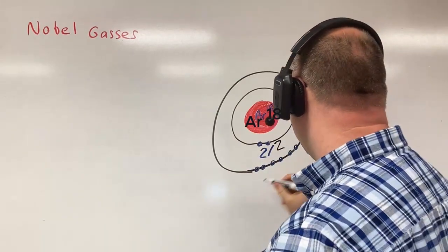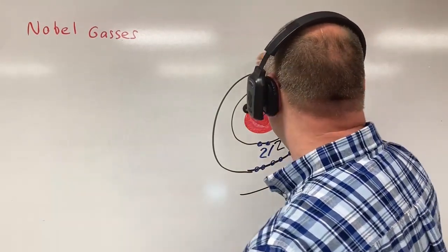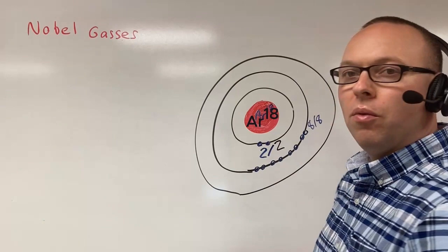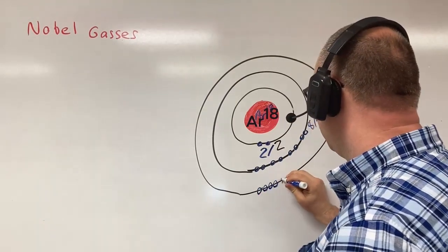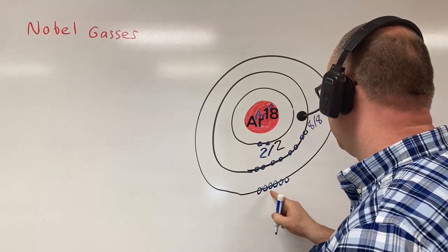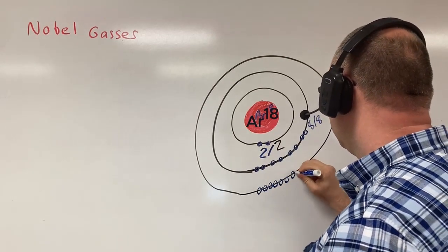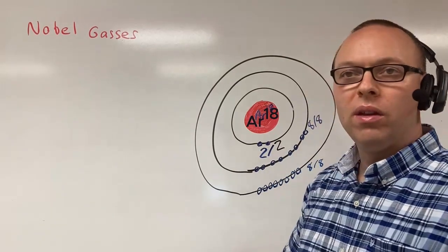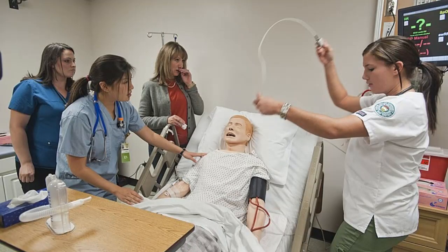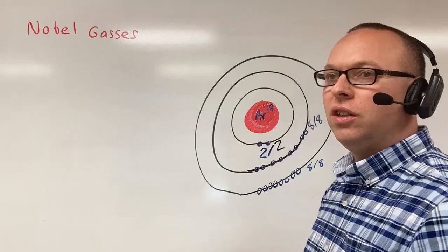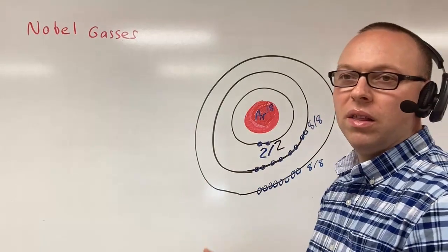So we're going to have to go into our last shell right here, and we're going to fill this up with 8 more electrons. And so now this shell is completely full. 1, 2, 3, 4, 5, 6, 7, 8. And so all 3 of these shells are full. There are other shells, but for the sake of nursing and medical assisting and just biology in general, we really don't care beyond this point.